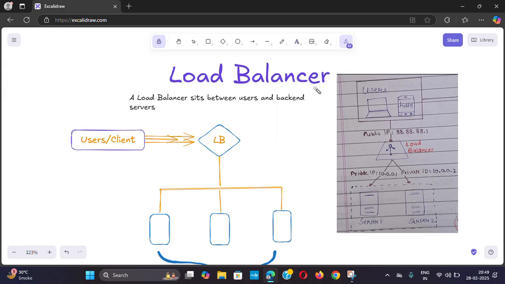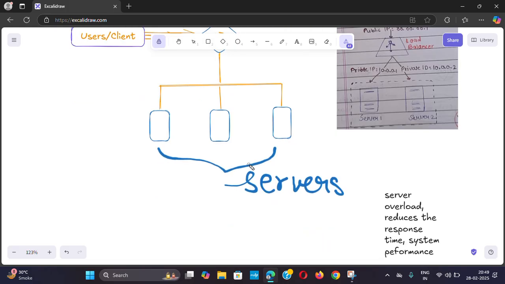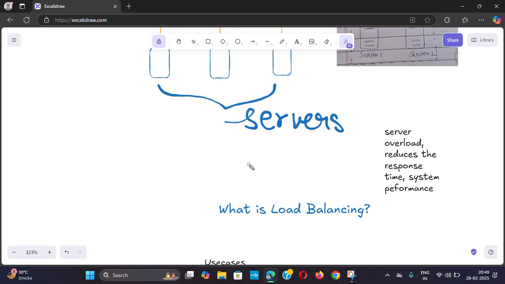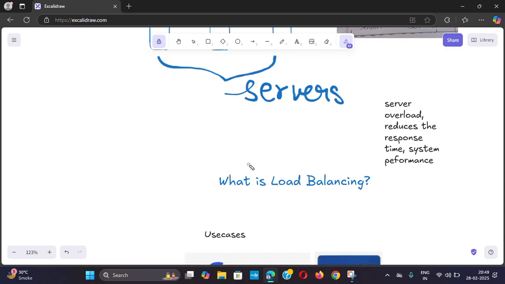To distribute this incoming traffic, there are various algorithms which are used, like round robin, least connection, IP hashing, weighted load balancing, and so on. We won't go into detail.